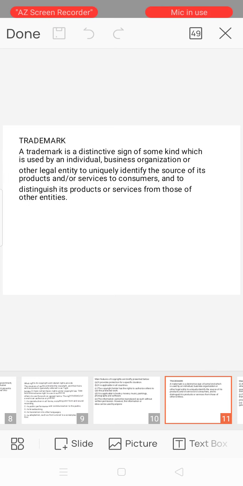And next type is trademark. A trademark is a distinctive sign of some kind which is used by an individual, business, organization, or other legal entity to uniquely identify the source of its products and or services to consumers, and to distinguish its products or services from those of other entities.